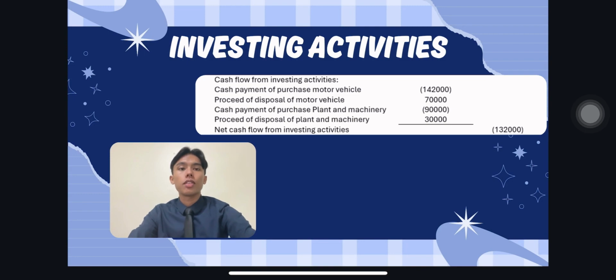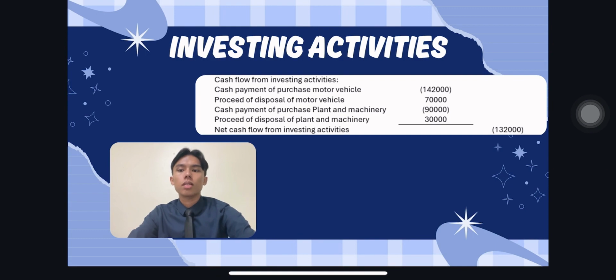For the second part, investing activities, this section records transactions involving non-current assets such as vehicles, equipment and buildings. When the company buys a new asset, we put it in brackets because that is cash outflow. When the company sells old assets, that is cash inflow, money coming in. So for the example, purchase of motor vehicle 142,000, the company uses cash to buy a new vehicle, cash outflow, brackets. Sale of plant and machinery 30,000, the company receives cash from selling old assets, cash inflow, add.